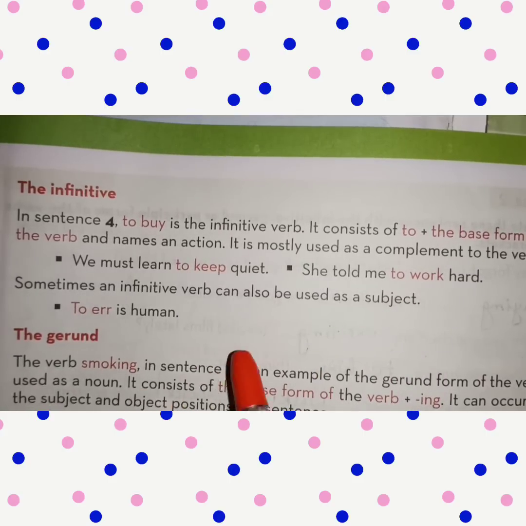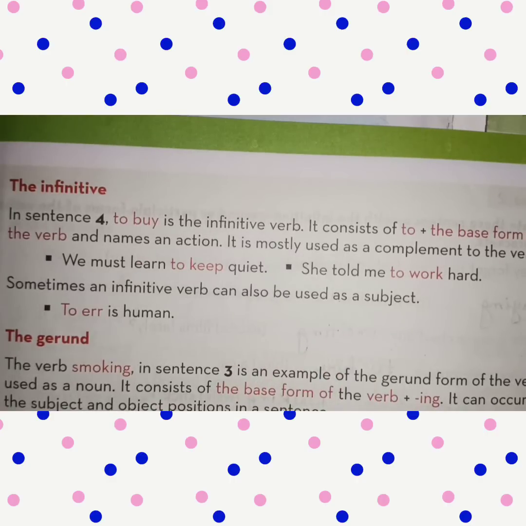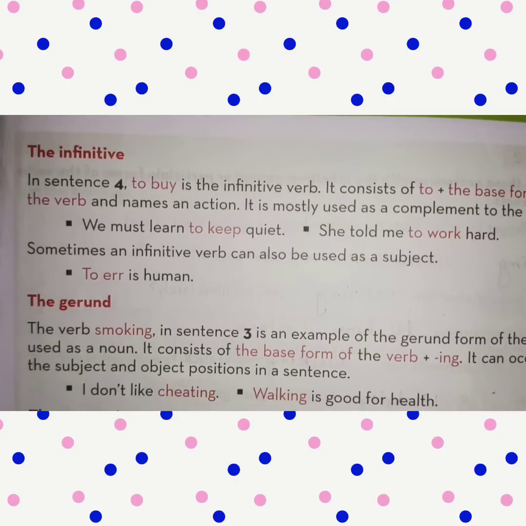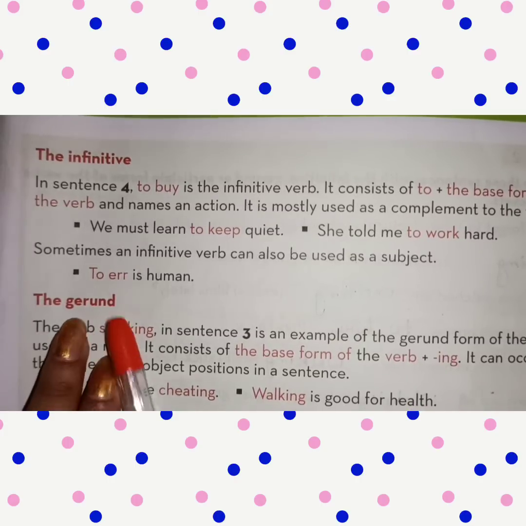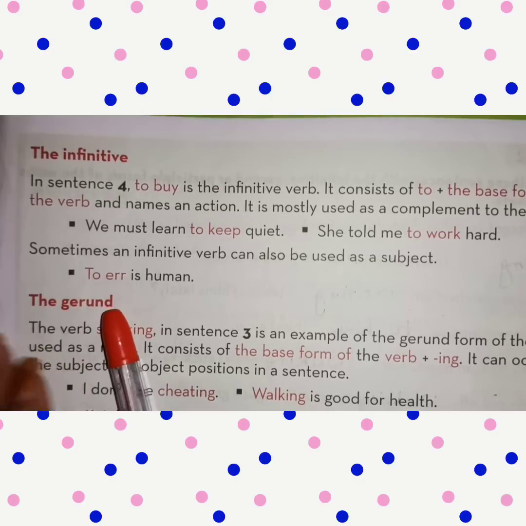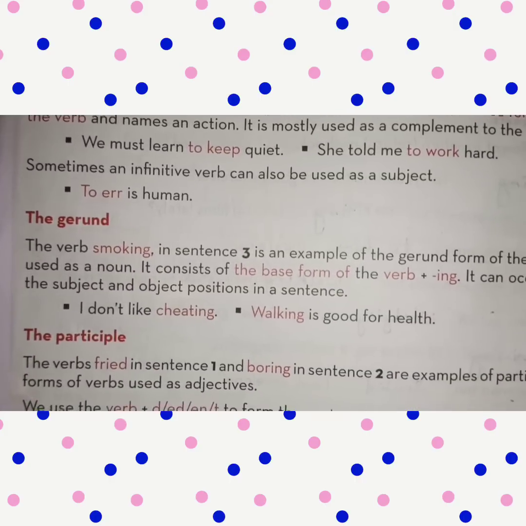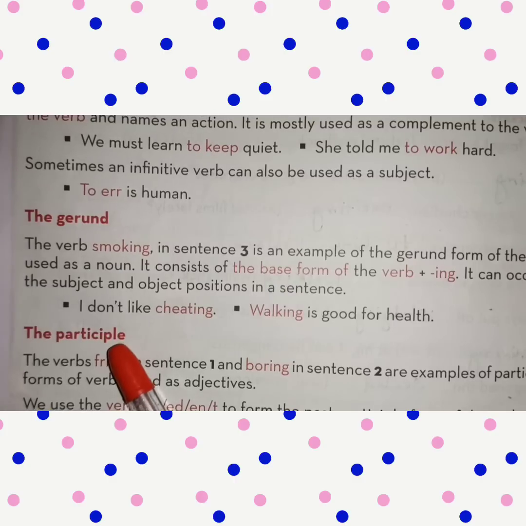Sometimes in some sentences, an infinitive verb can also be used as a subject. For example, you see, to err is human. To plus the base form of the verb. To err is used as the subject of this sentence. Okay. Next, you see the gerund.